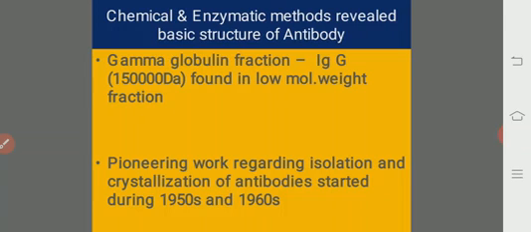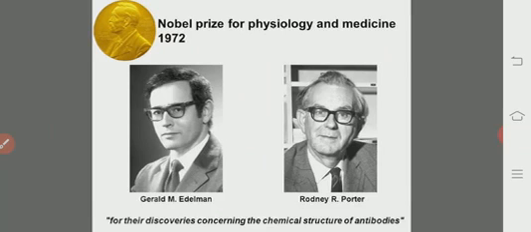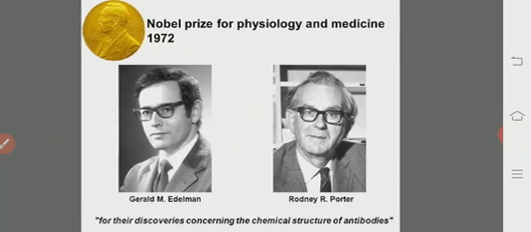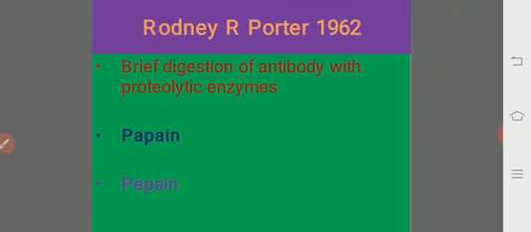Pioneering work regarding the isolation and crystallization of antibodies, started during the 1950s and 60s, resulted in two scientists winning a Nobel Prize in physiology or medicine in 1972, namely Rodney R. Porter and Gerald M. Edelman. Rodney R. Porter belongs to Great Britain. Gerald M. Edelman is from the United States. The analysis of the structure of antibody molecules really began in the year 1959 for the first time.